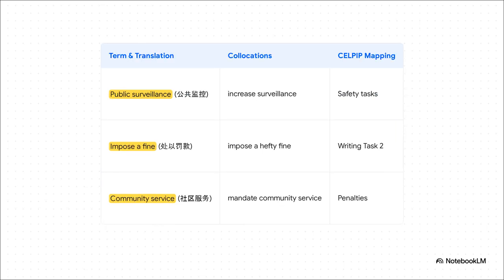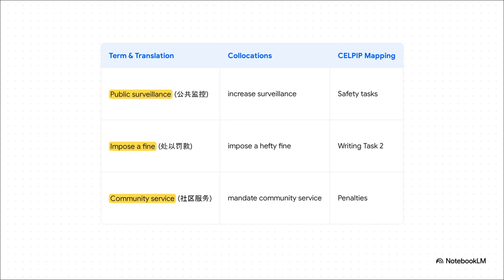Let's look at consequences now. Public surveillance. Impose a fine. Community service. Look closely at impose a fine.